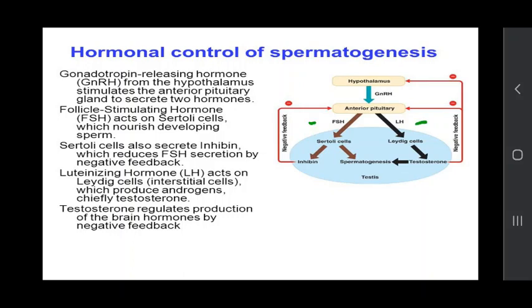That's all about spermatogenesis. What we have discussed: the process of spermatogenesis, structure of spermatozoa, functions of various parts of spermatozoa, and in the last, the hormonal control of spermatogenesis. I think all of you would have followed it. Thank you very much.